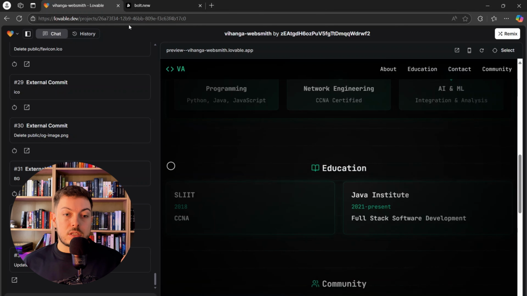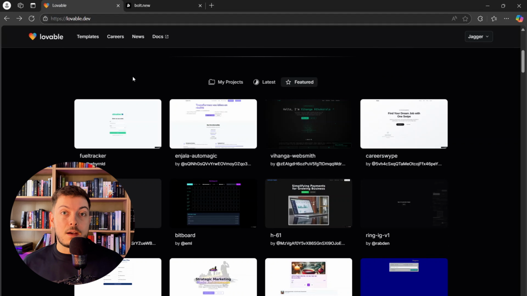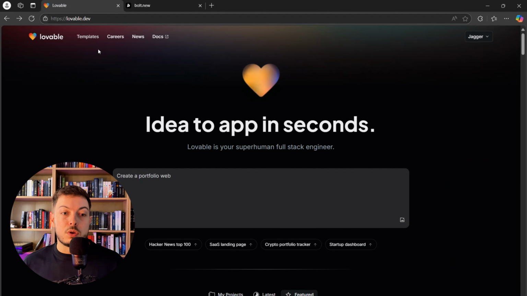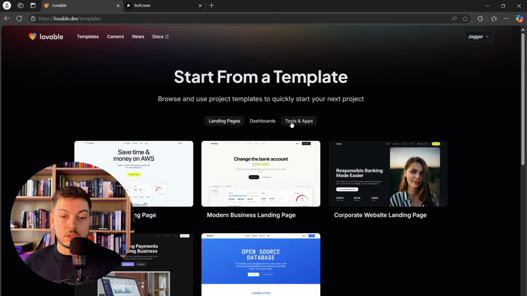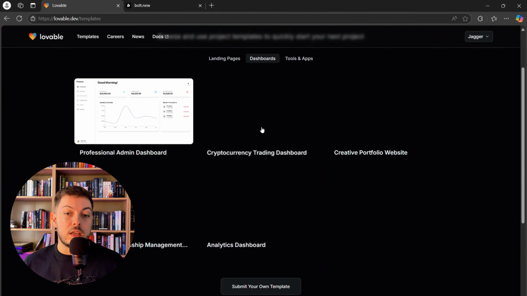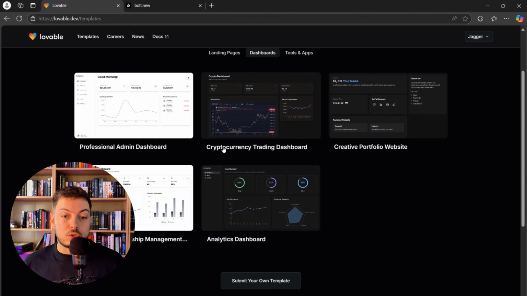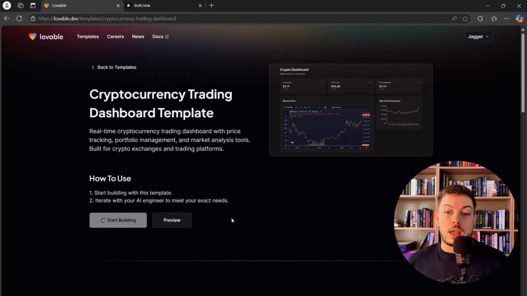And there's not just, I'll quickly pop back here. So these are the publicly available templates that you can use as inspiration, but there are also Lovable based templates, right? That's landing pages, dashboards, tools and apps. And there's a number of templates in there that you can use for free to get you started. So for example, a cryptocurrency trading dashboard. We click on that, you can literally say start building, it will launch it, and you can get stuck into it and build your own crypto coin tracking app.